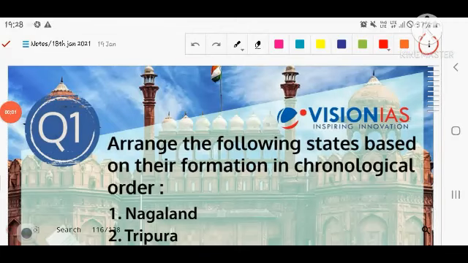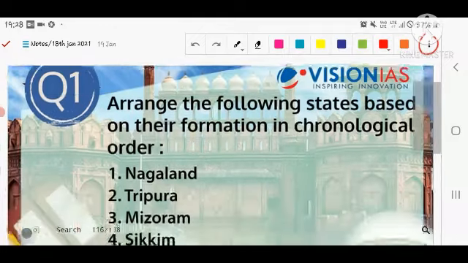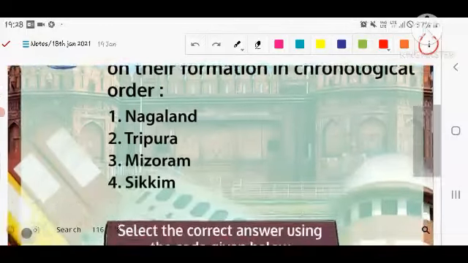Good morning, friend. Okay, we are discussing the visualized 5 questions. Let us discuss the first question. The first question is related to the chronological order of the formation of the states in India. The first statement in the first option is Nagaland, Tripura, Mizoram, Sikkim, and how they are located.